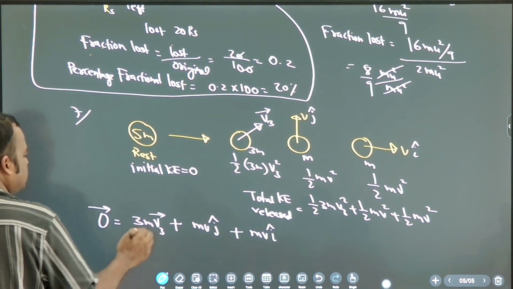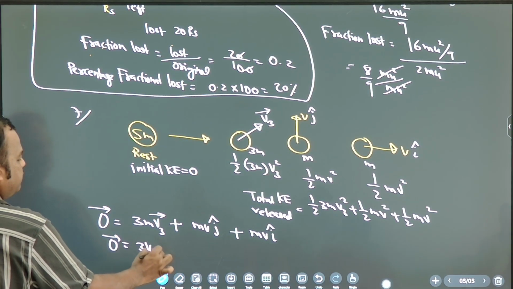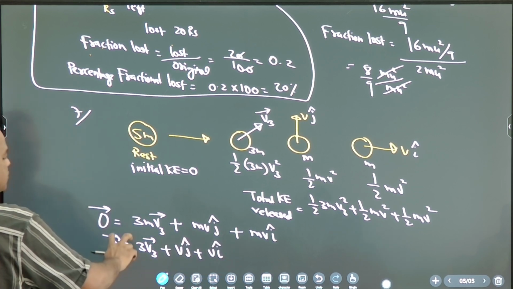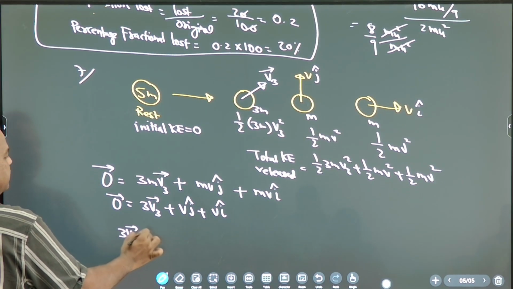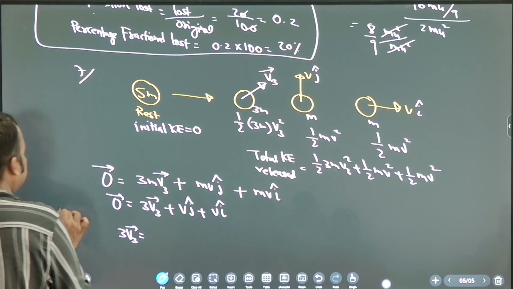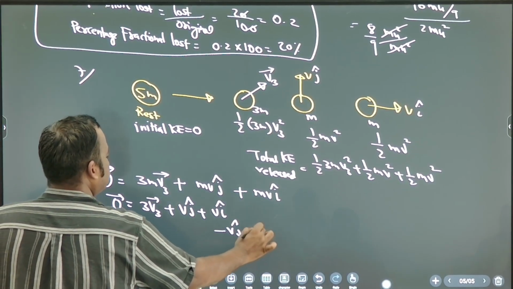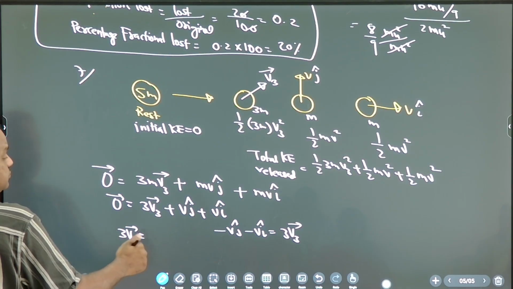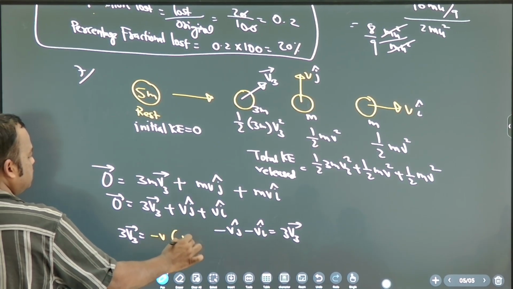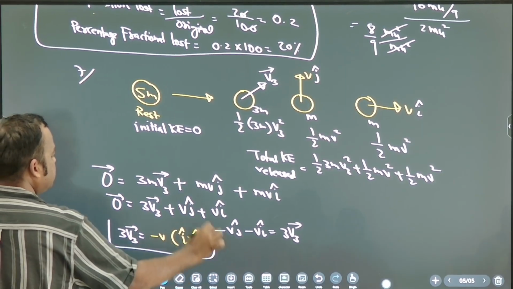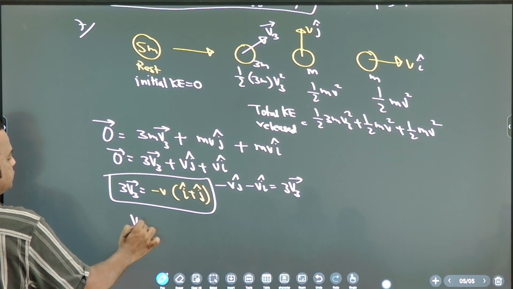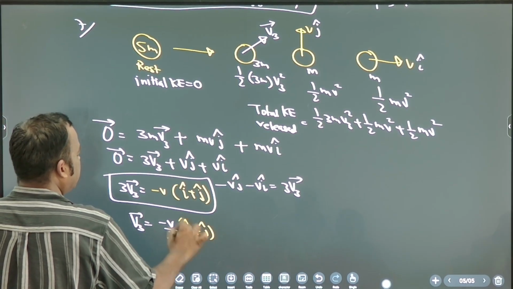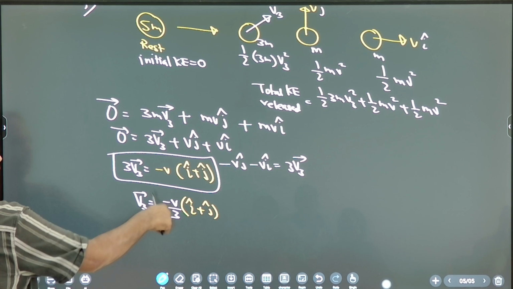So now 0 vector is equal to 3v3 vector plus vj plus vi. So you will write 3v3 vector is equal to minus vj minus vi, which is minus v common, i plus j. So what is v3? Minus v by 3 into i plus j, correct?